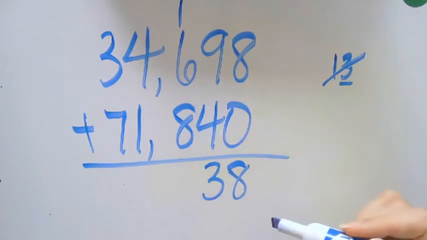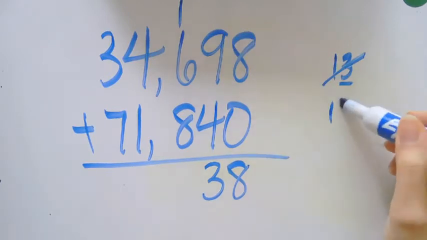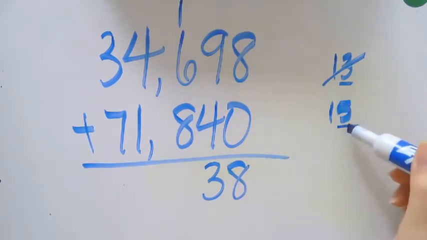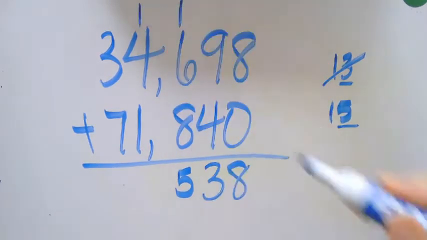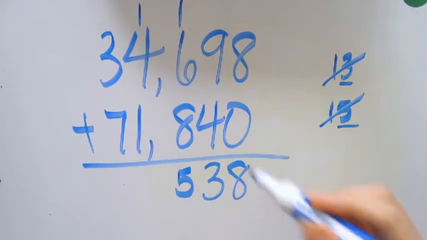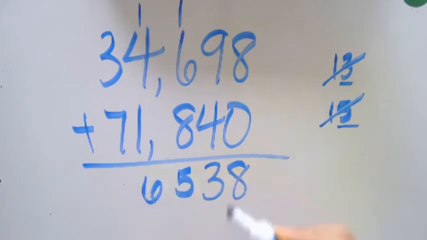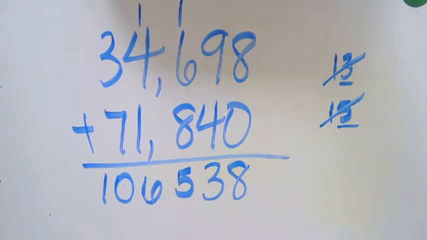6 plus 8 is 14. 14 plus 1 is 15. 5 is in that ones place. 5 goes here, while the 1 goes in the next place value. 4 plus 1 is 5. 5 plus 1 is 6. 3 plus 7 is 10. Again, if you have a number greater than 3 digits, you need to make sure you insert that comma after every 3 digits. 1, 2, 3. Here we go. 1, 2, 3. I don't have to have a comma in here because there's nothing in front of that comma.